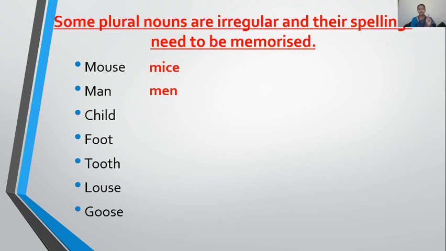M-E-N, men. Now child. Child means one. And when there are many, how does ma'am call you? Children. As many of you are listening to me, many of you are watching me, so ma'am calls you children. Now foot. Foot means one foot, only one foot is being talked about. And when I want to talk about both, then we say feet.